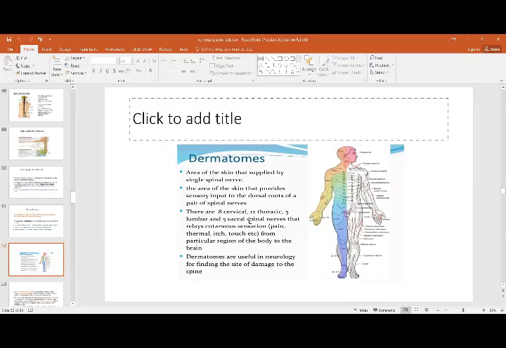There are 8 cervical nerves, and these are the regions of the body which they are going to supply. Dermatomes are useful in neurology for finding the site of damage to the spine. If you know what area a dermatome supplies, you can link two and two together and work backwards to find which part of the spinal cord is damaged.